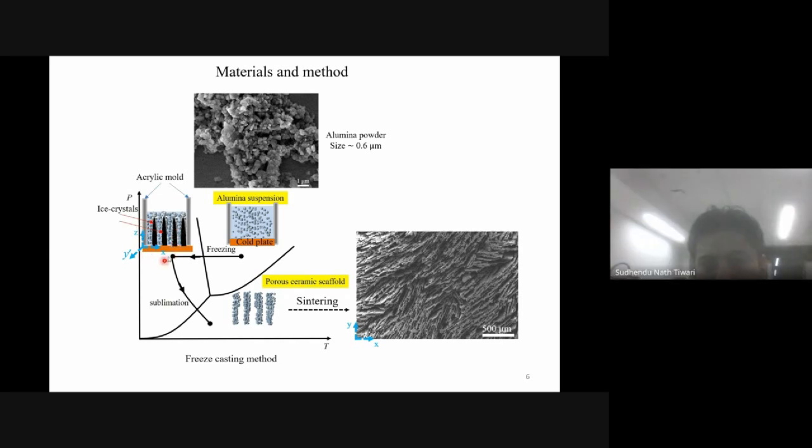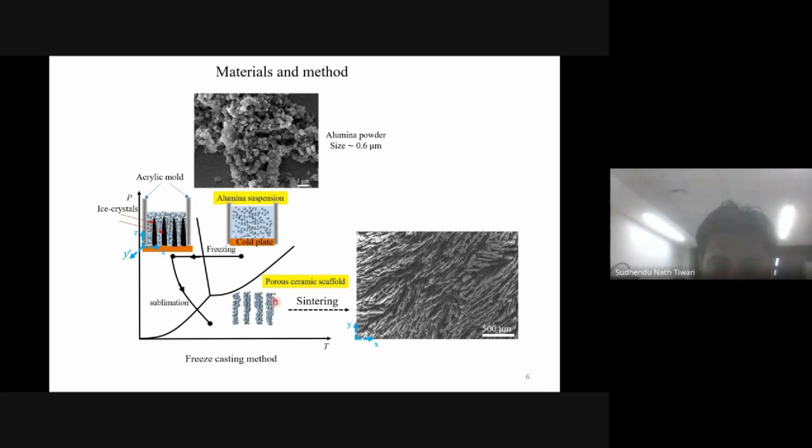Now this frozen scaffold is processed by a sublimation process, at 0.01 millibar and a temperature of minus 55 degrees centigrade. During this, what happens? The ice is directly converted into vapor.